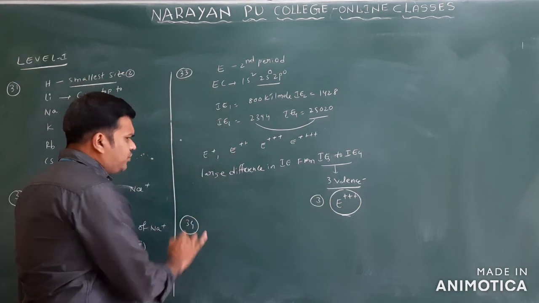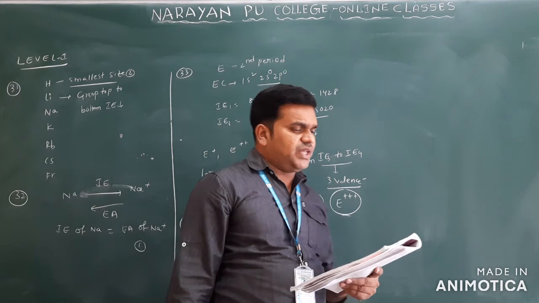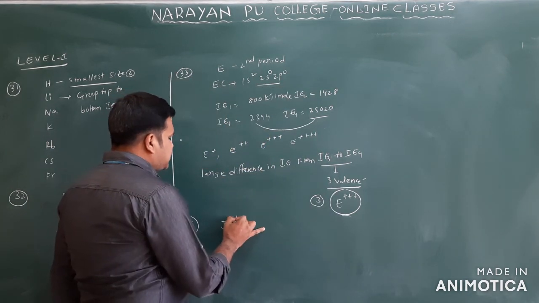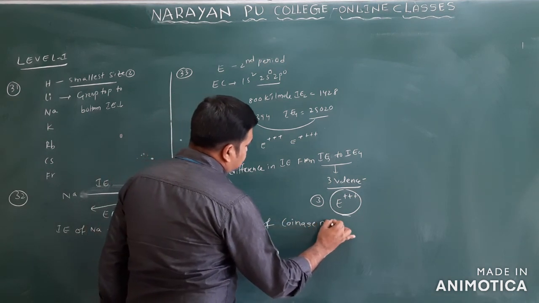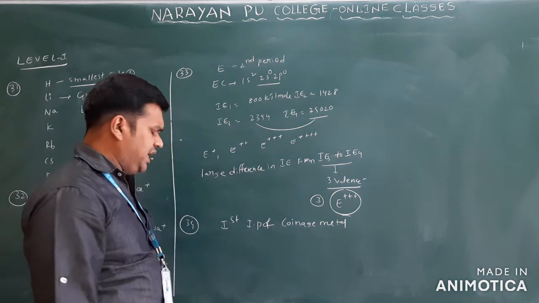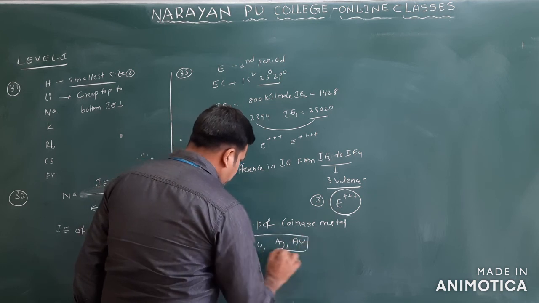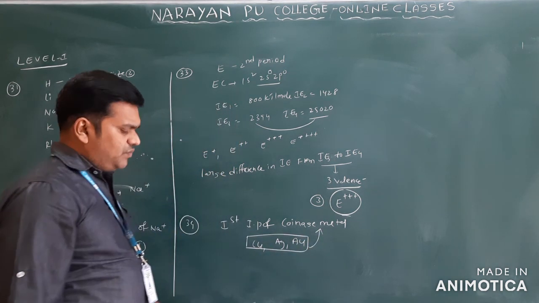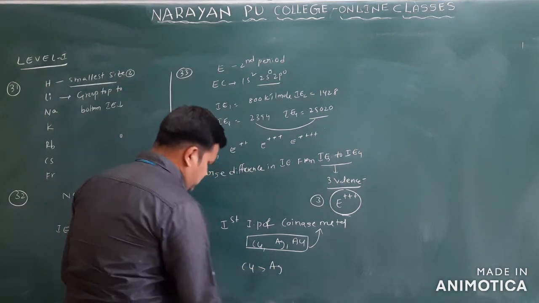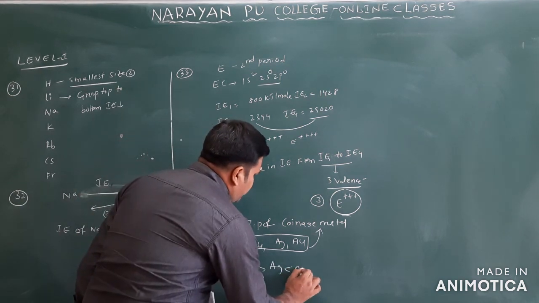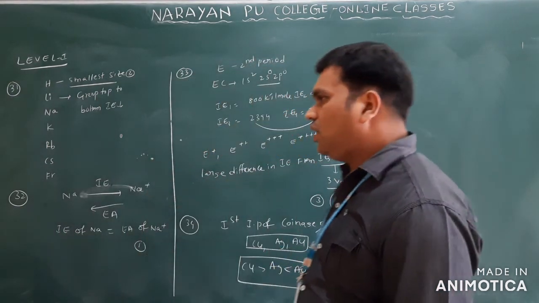Now question number 34: which of the following sequences represents the first ionization potentials of the coinage metals? Generally, what are the coinage metals? We have copper, silver and gold. These are called coinage metals. The ionization potentials of these elements: copper is greater than silver, and silver is less than gold. Already we discussed this in the ionization energy of the elements.